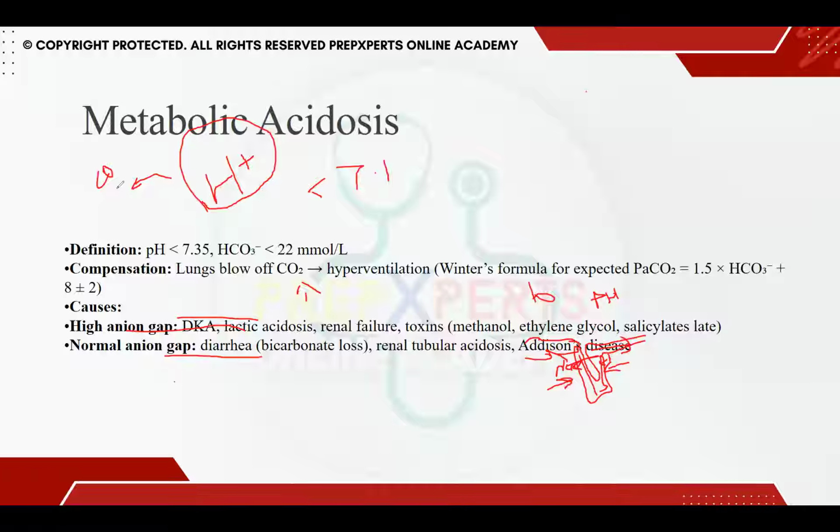Similarly, what happens when there is increased CO2 inside the body, as happens in respiratory acidosis? CO2 is a potent cerebral vasodilator. It dilates the cerebral blood vessels, causes cerebral edema, and then increases the intracranial pressure of the child. The child will start having the symptoms of increased intracranial pressure, which I know all of you are very much aware of, Cushing's triad.